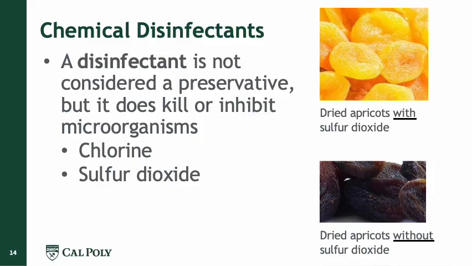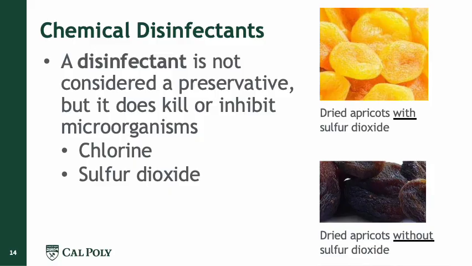So there are many things that go into chemical disinfectants and processing, and you're going to find out more about it when you do your food processing assignment. So a disinfectant is not considered a preservative, but it kills or inhibits microorganisms. Some examples are chlorine and sulfur dioxide.